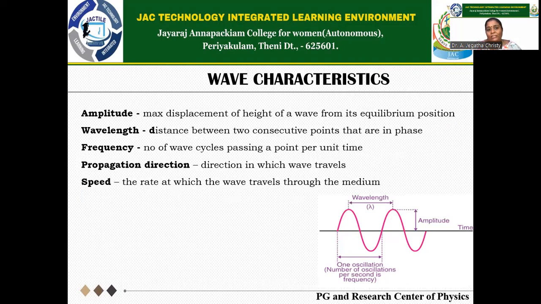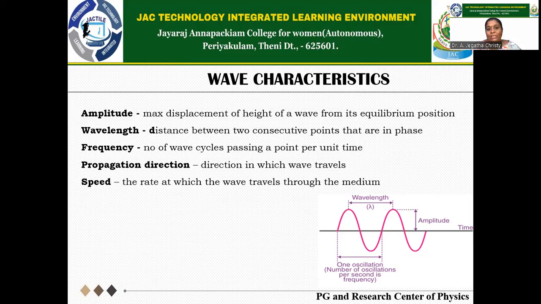Every wave can be explained in terms of its amplitude, wavelength, frequency, propagation direction, and speed. Amplitude is the maximum displacement, or height of the wave, from its equilibrium position, whereas wavelength, indicated by the letter lambda, is the distance between two consecutive points that are in phase.